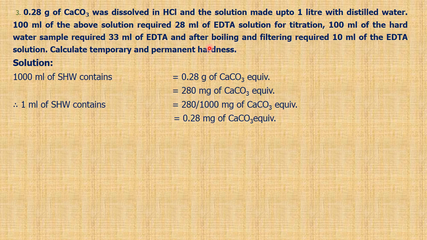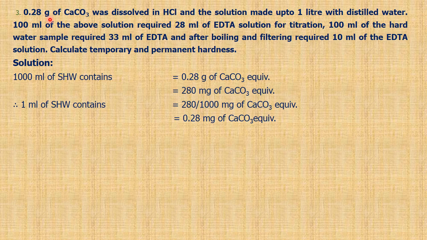by dissolving 0.28 grams of calcium carbonate. So let us first find out the value of standard hard water. 1000 ml of standard hard water contains 0.28 gram of calcium carbonate equivalent. Gram should be converted into milligram, so it is 280 milligram.